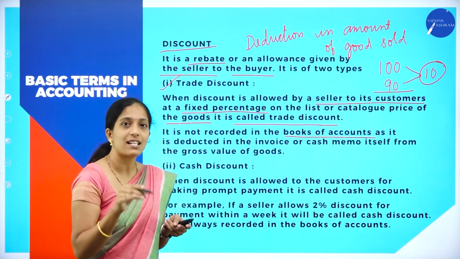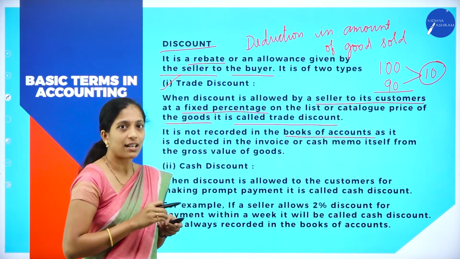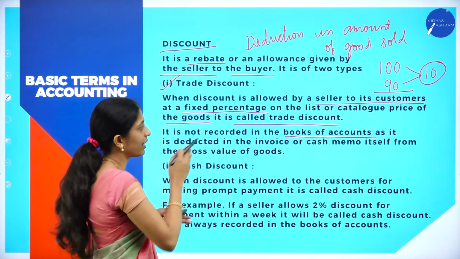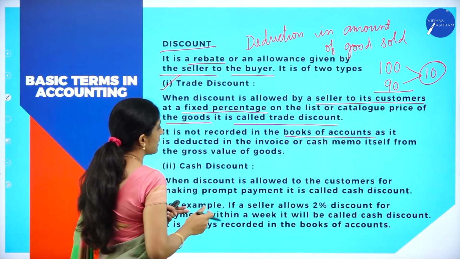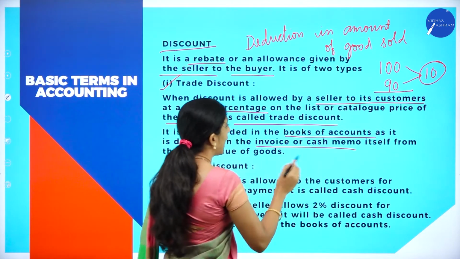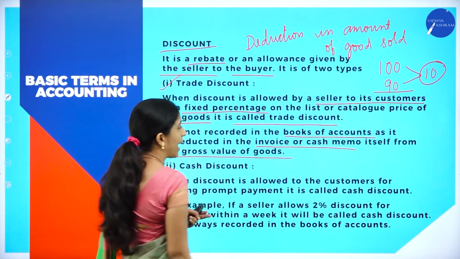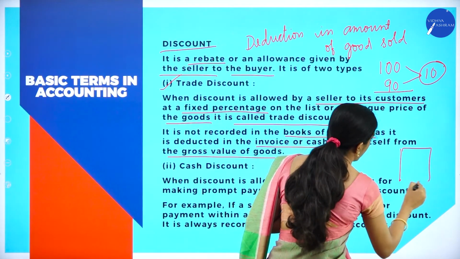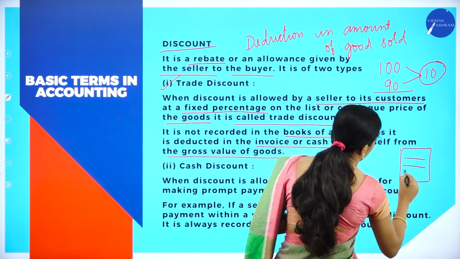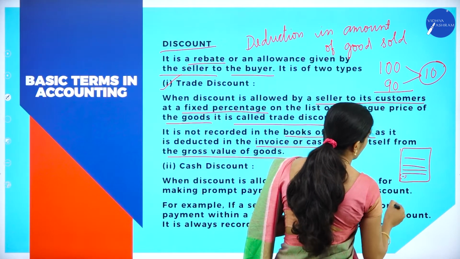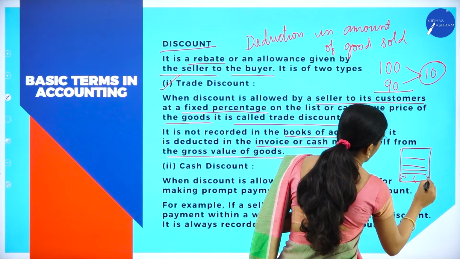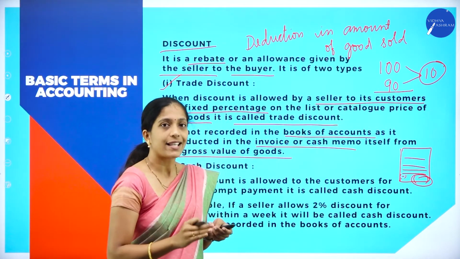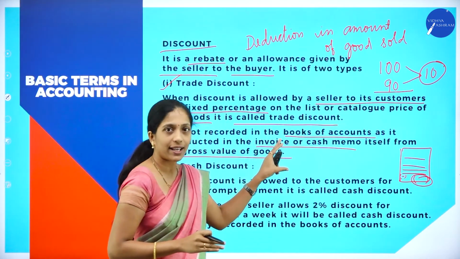So in the invoice itself, they will reduce a certain amount and they will pay the amount there itself. So it is not recorded in the books of account as it is deducted in the invoice or cash memo itself from the gross value of goods. So you know about the invoice. Here itself they will record everything and give the discount, and the ultimate amount that has to be paid will be recorded in the invoice itself. In such cases, it will not be recorded in the books of account.